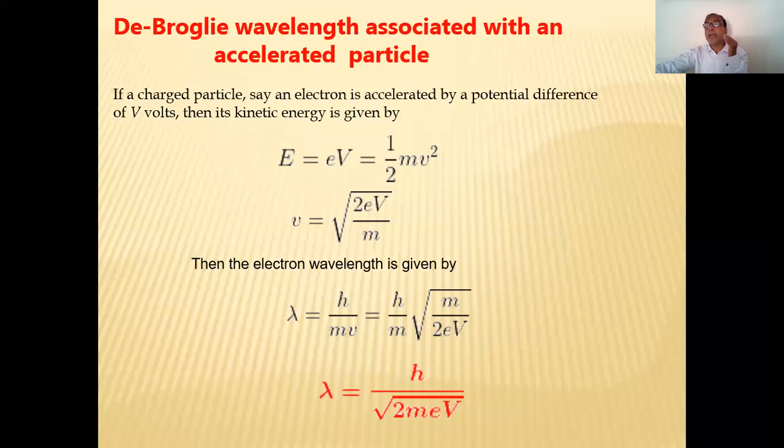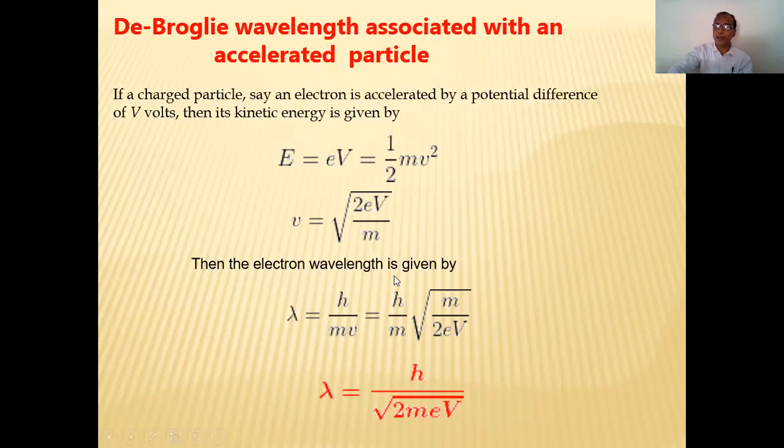अगर एग्जाम में पूछता है कि derive the expression of the de Broglie's wave in terms of energy, तो at that time lambda is equal to h, Planck's constant, upon under root 2meV. It is the expression for the wavelength of the de Broglie's wave in terms of what? h तो कांस्टेंट है, m भी कांस्टेंट है, eV क्या है जी? क्या है eV? एनर्जी. That is the expression for the wavelength in terms of energy.